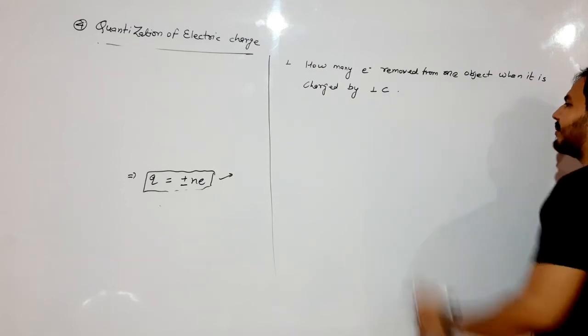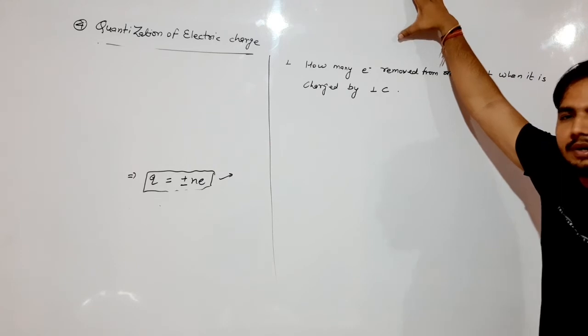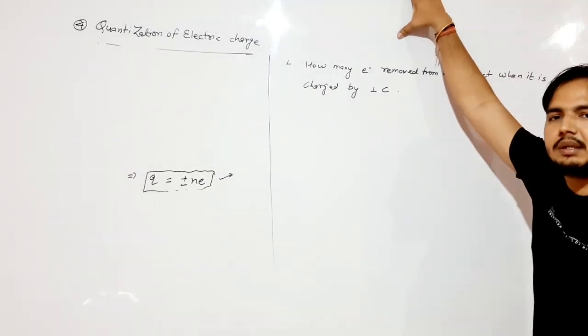Clear? Coulomb is the unit of electric charge. It is an example from RBSC.